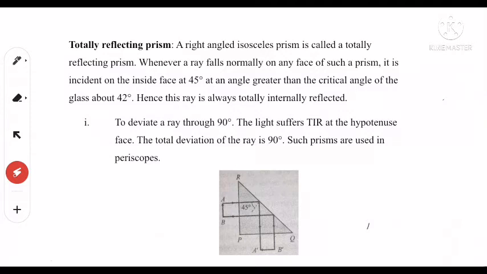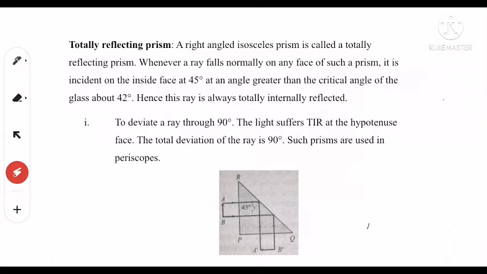So whenever a ray falls normally on any face of such a prism, it is incident on the inside face at 45 degrees, at an angle greater than the critical angle. The value of the critical angle for glass is nearly 42 degrees, depending on the quality of the glass. Hence, this ray is always totally internally reflected.